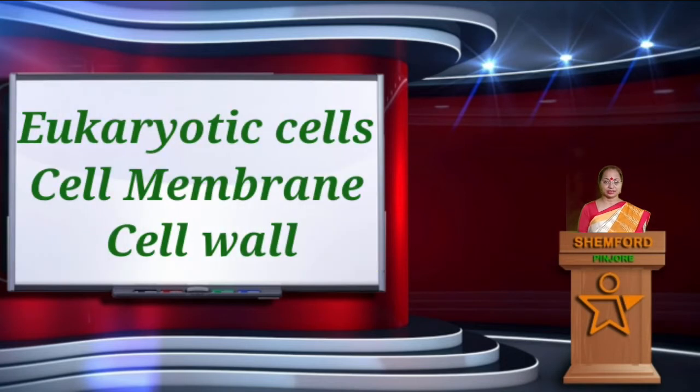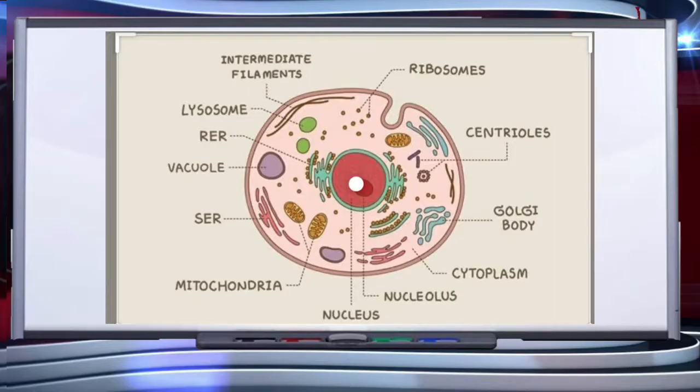Today we are going to learn about eukaryotic cells, cell membrane, and cell wall. In previous videos, we have studied cell theory, prokaryotic cell, cell envelope and its modifications, ribosomes, and inclusion bodies under the heading of chapter 8, that is cell, the unit of life. So today we are going to learn about eukaryotic cells, cell membrane and cell wall in this presentation.